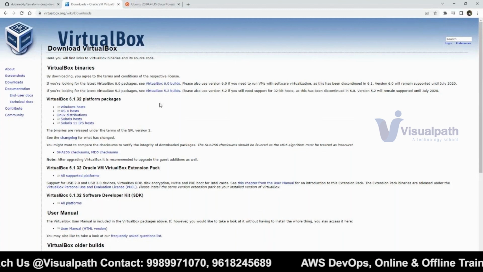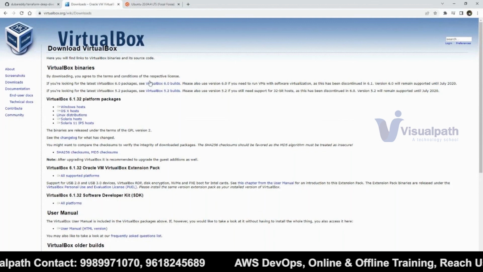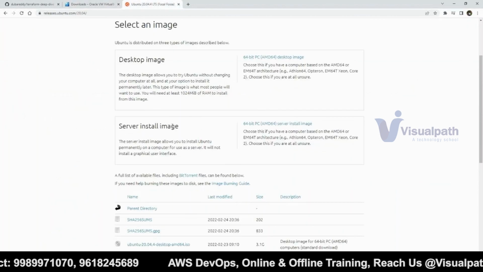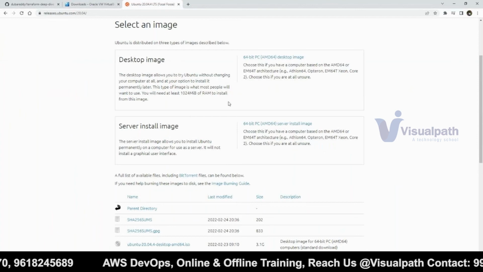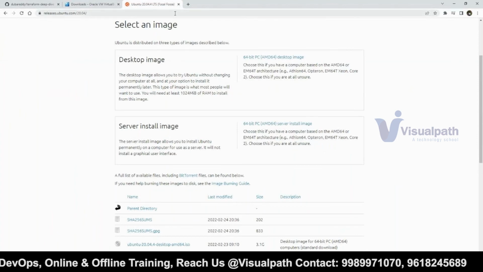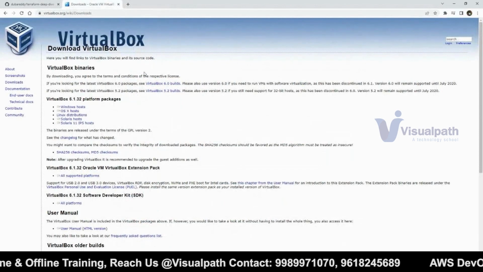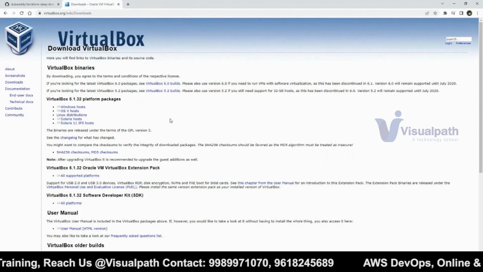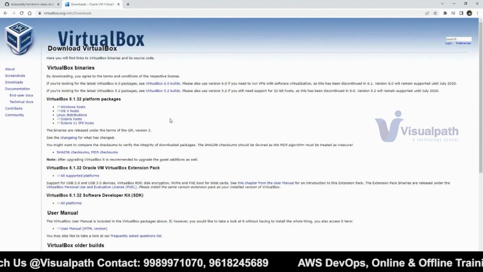Just make sure you have installed your Oracle VirtualBox and that you have downloaded the server install image of Ubuntu. That's what I mean to say for today. I don't want to go into everything today itself, so just make it ready and tomorrow we'll talk about that.